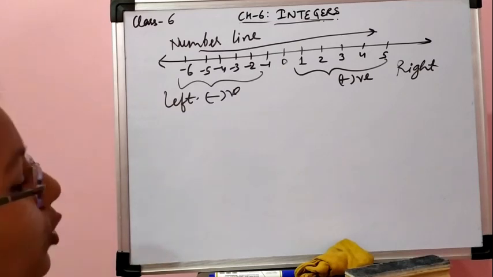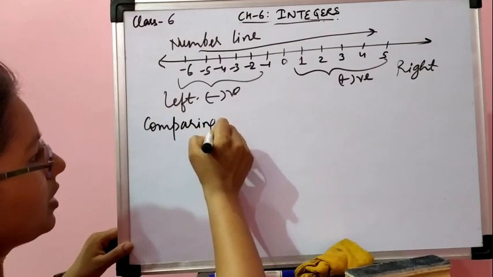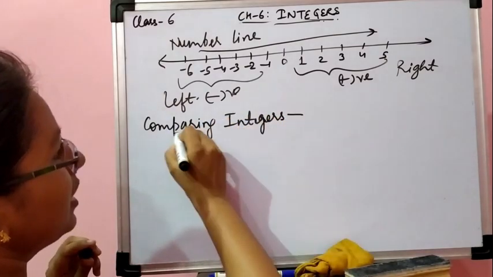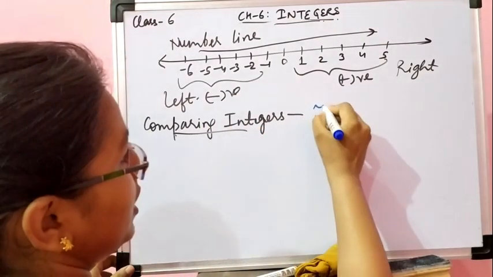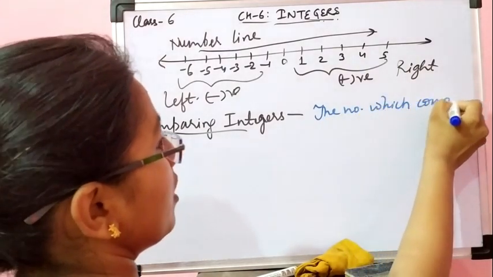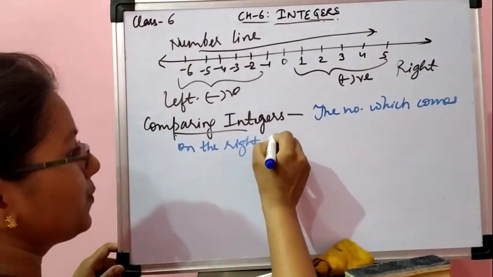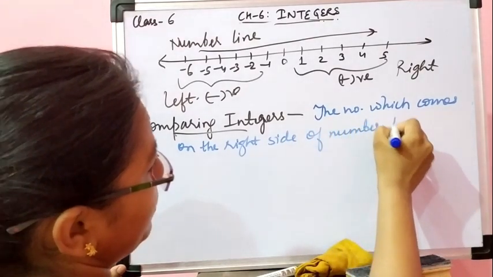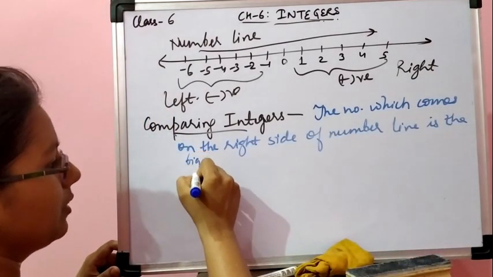And what is the main rule for comparison? Comparing integers: the basic rule for comparing integers is that the number which comes on the right side of the number line is the bigger number.